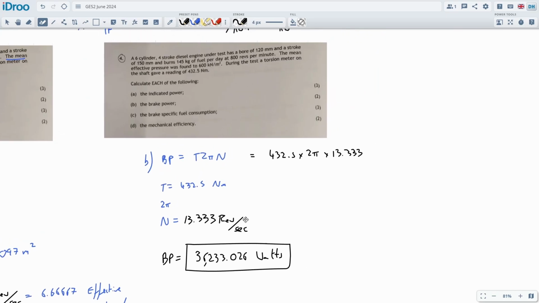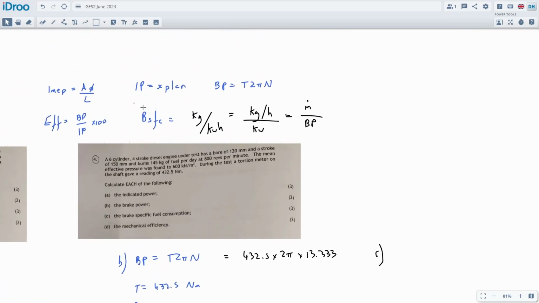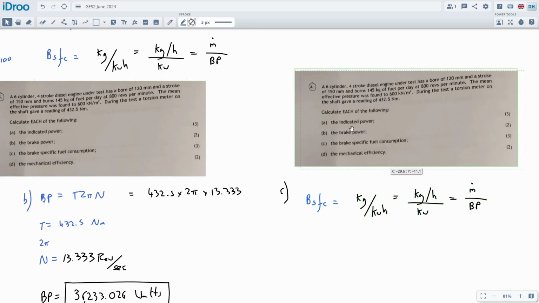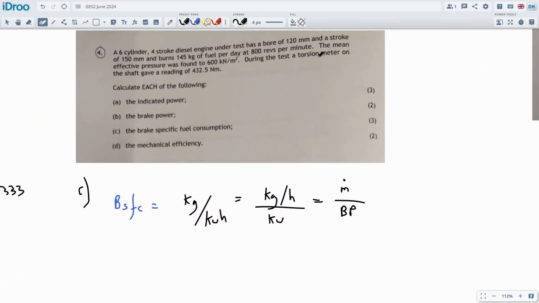All right, very nice. Part C is brake specific fuel consumption. I've already worked out the formula up here. It's just the mass flow rate in kilograms per hour divided by the BP. And let's bring over all the data, which is quite nice because the only thing we've got to work out is the mass flow rate, how many kilograms of fuel we are consuming, and it gives us 145 kilograms per day.